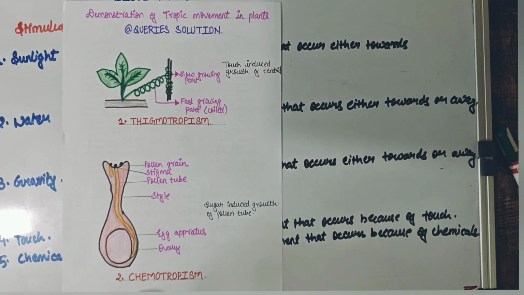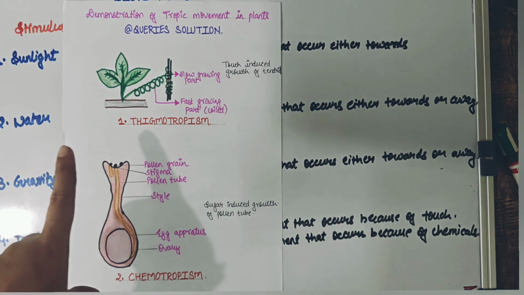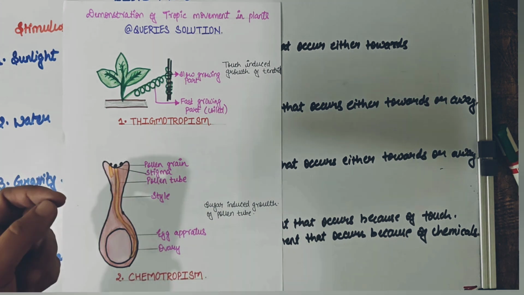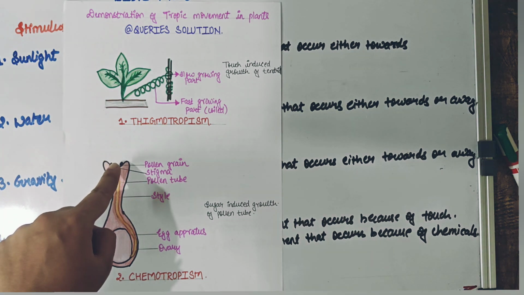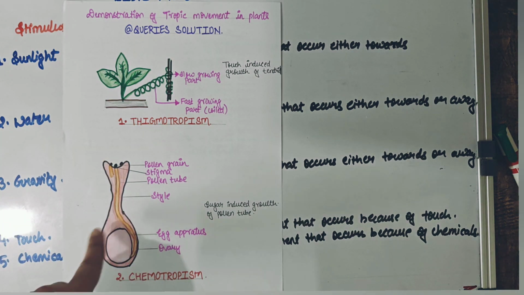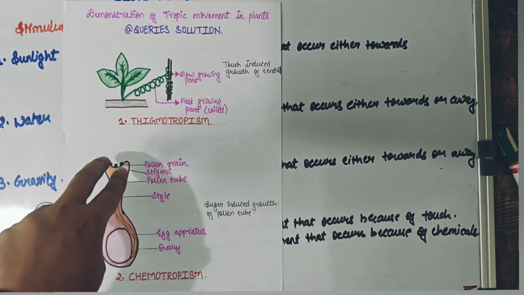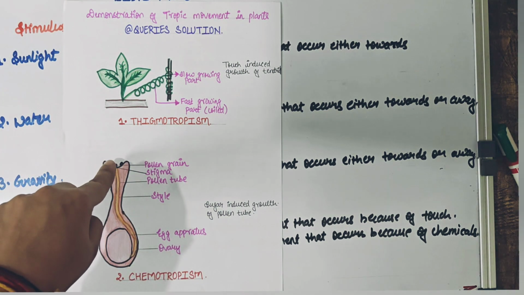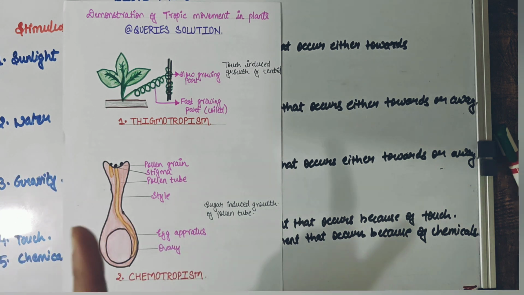What is chemotropism? Lastly, this is the activity we see in the case of fertilization in plants. We do know that the pollen grains land on the stigma, and since they have to reach the egg apparatus, the pollen grain is going to develop a tube which will transport the pollen grain entirely inside to the egg apparatus. Now, how does this happen?